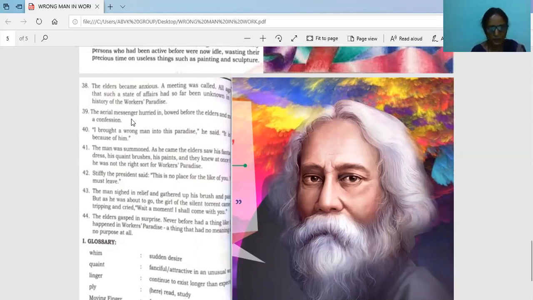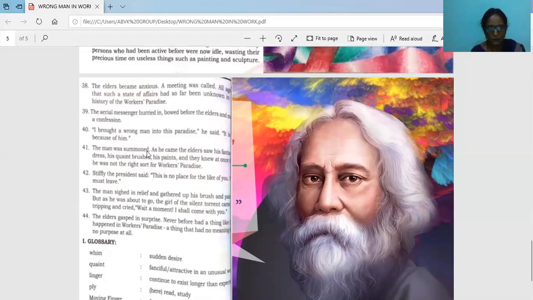The aerial messenger hurried in, whom they called immediately, and bowed before the elders, and then made a confession. So the aerial messenger immediately went to the paradise, and then he accepted his mistake. What mistake did he make? I brought a strong man into this paradise. So the aerial messenger accepted that he brought the wrong man to the paradise. All changes came in the paradise because of him.